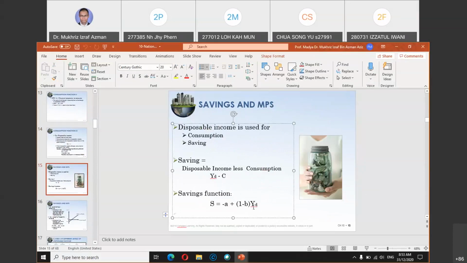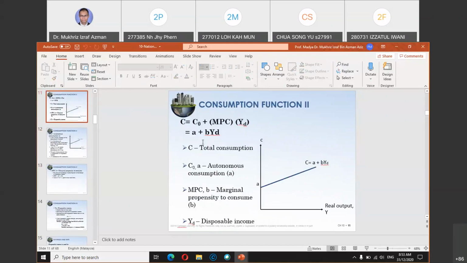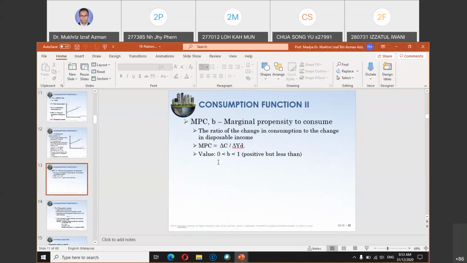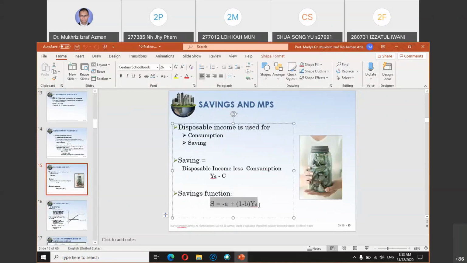If you compare the consumption function versus the saving function, you will be using both of these functions in order to find the level of saving, if you are given the MPS or MPC.